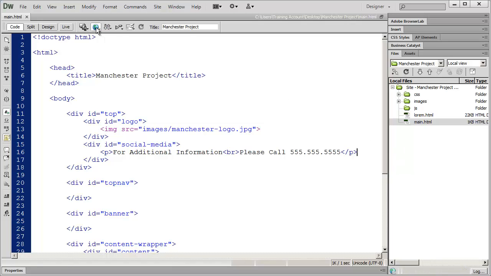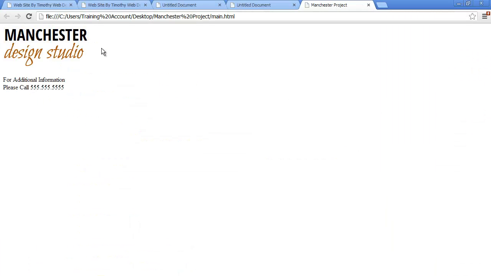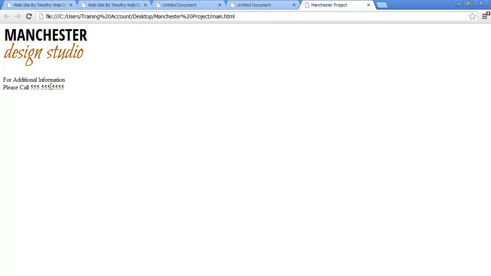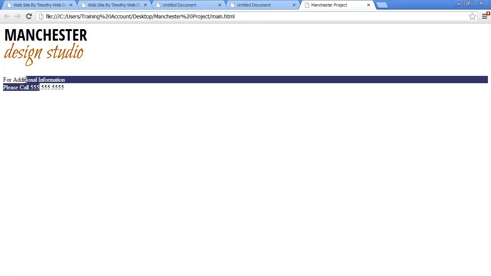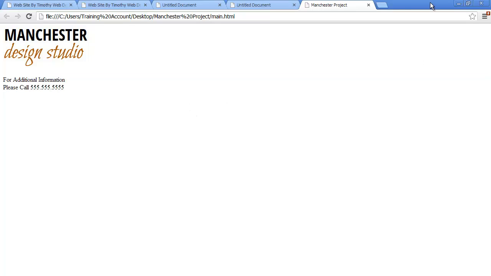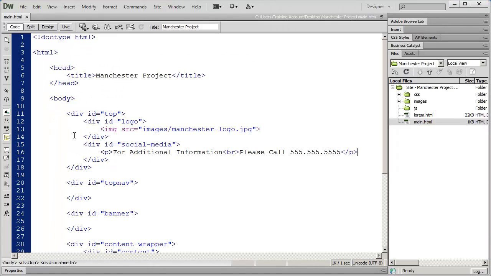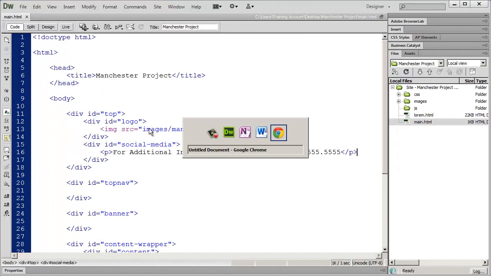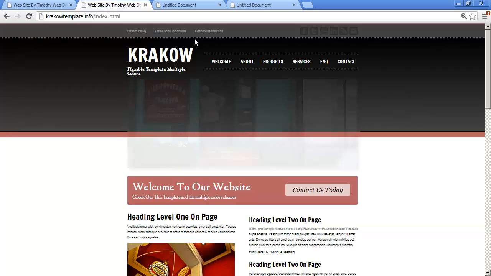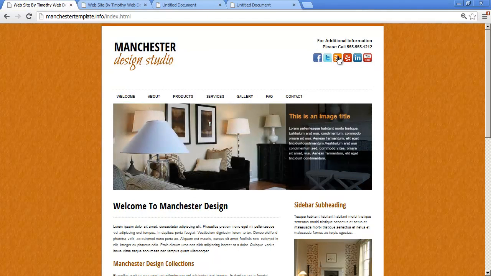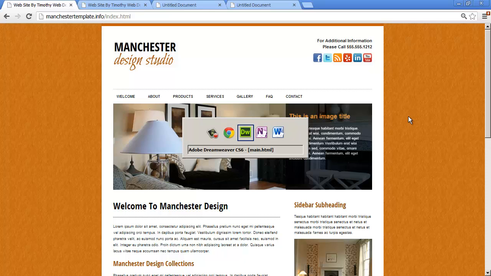Let's now preview this in a browser and make sure our 2 items are appearing. And again, you can see they are. There's my logo, and here is this information right there. I'll close that out. And now we're going to place these social media icons into our design.